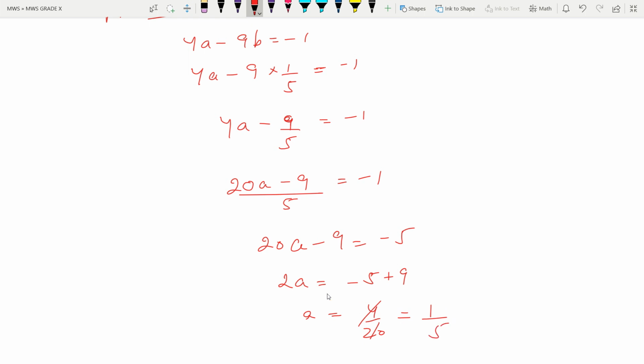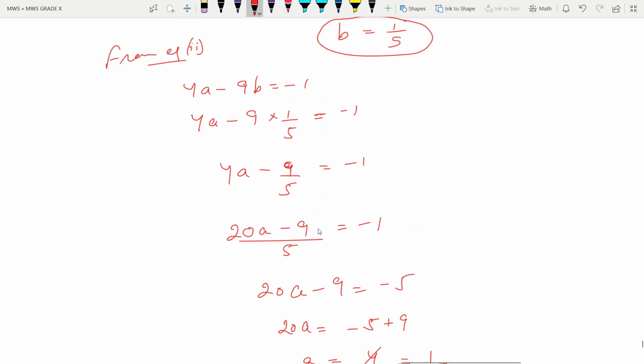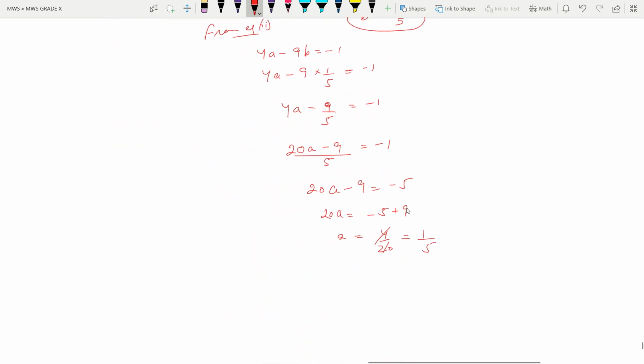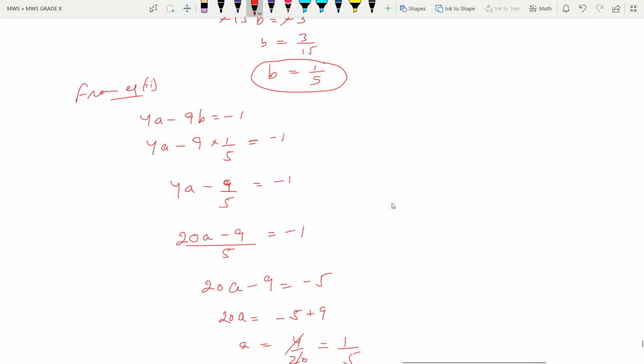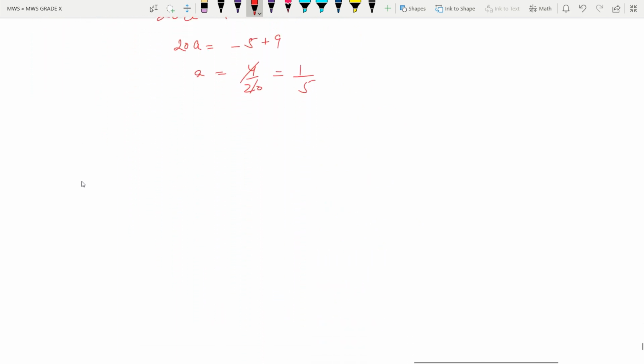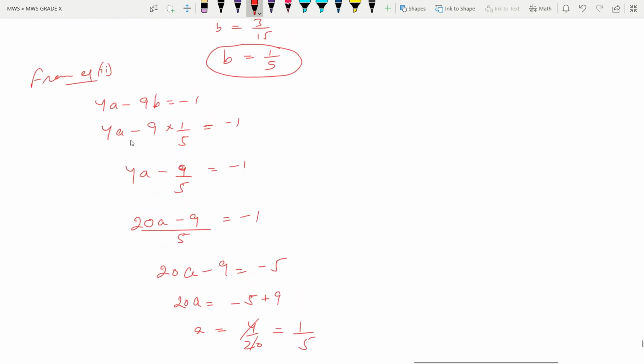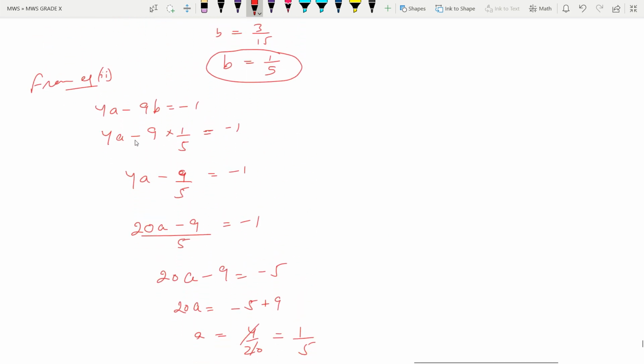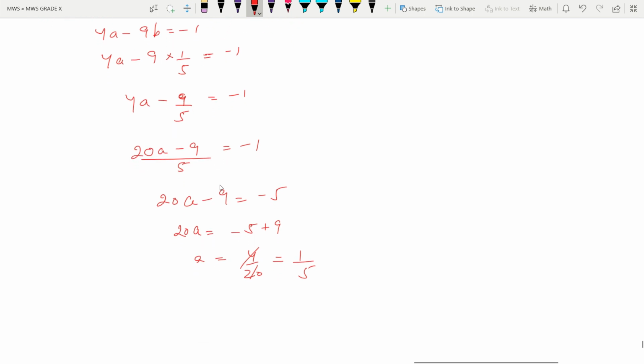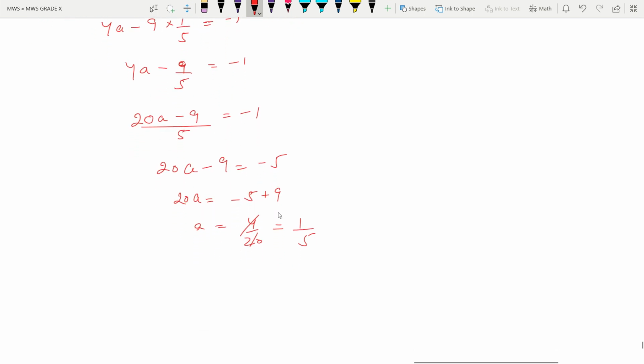Yes, if I am not wrong, then this is, wait, here it is 20a. So a is equal to 4 by 20, that is 1 by 5. So b is also 1 by 5 and a is also 1 by 5. What we can do now is take out the value of x and y. Is it 1 by 5? Let us check one time. 20a minus 9 is minus 5, plus 9, 4 by 20, and that's why the answer is this.